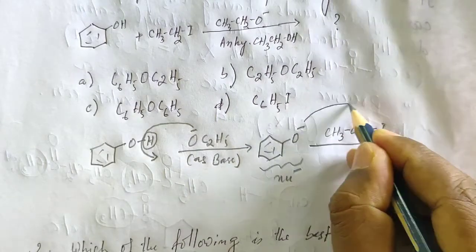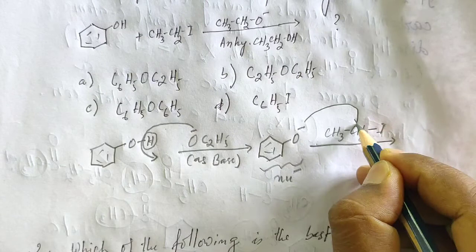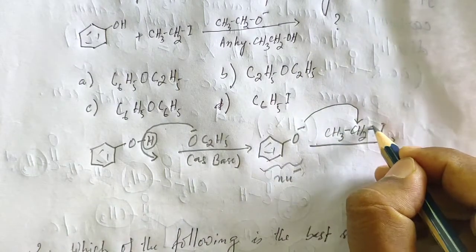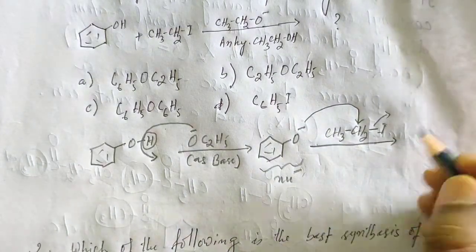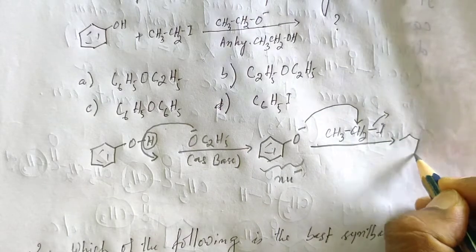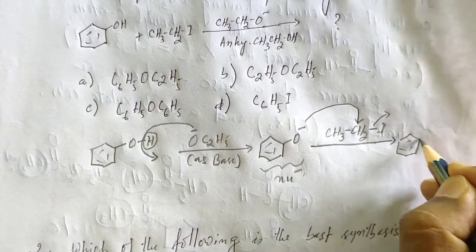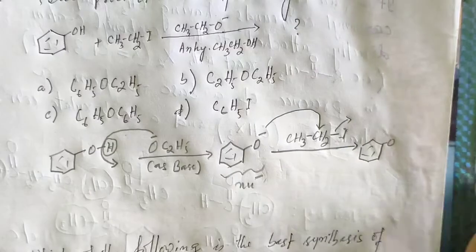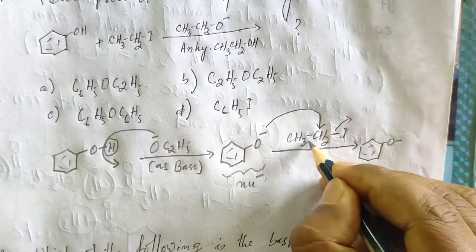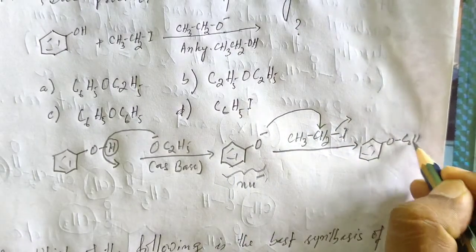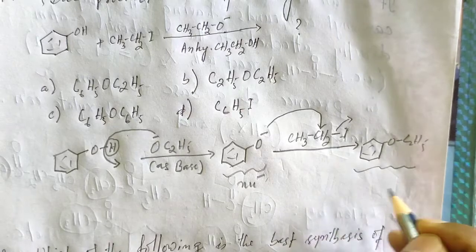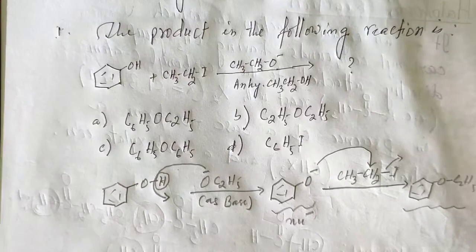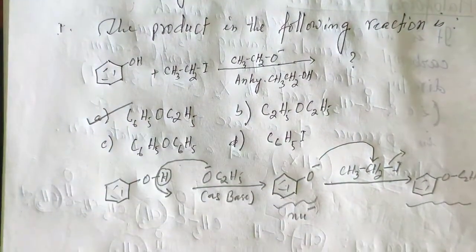This attacks this carbon atom as nucleophile, and this iodide ion will go out, so we will get this as the product O, and the O will be connected to ethyl group C2H5. So this is ethoxybenzene. Ethoxybenzene will be our product. So option A is the correct answer.